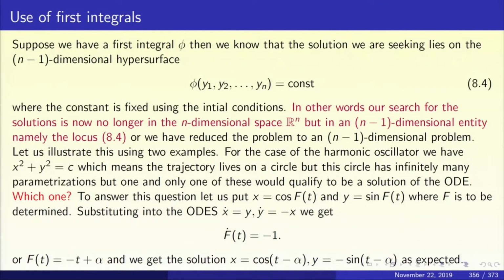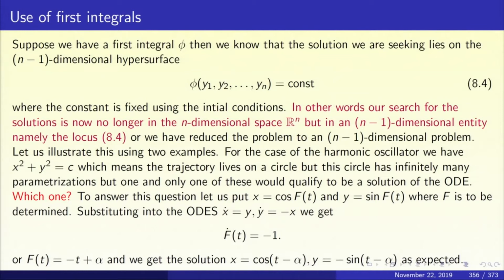But our solution to the differential equation is a very specific pair x(t) and y(t). So which one of these infinitely many parameterizations of the circle is the actual solution? That's the problem that we are trying to find out now. So now we know that x squared plus y squared is c. So we can always put x equal to cosine of f of t, y equal to sine of f of t. I have taken the constant to be 1 for simplicity, and the function f needs to be determined.